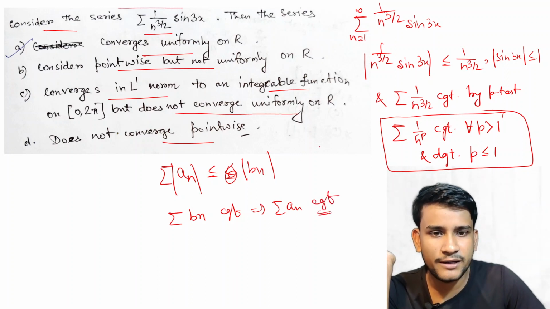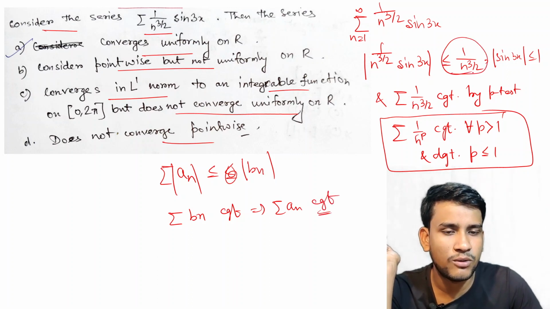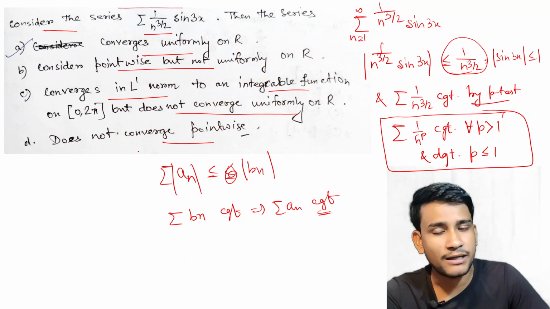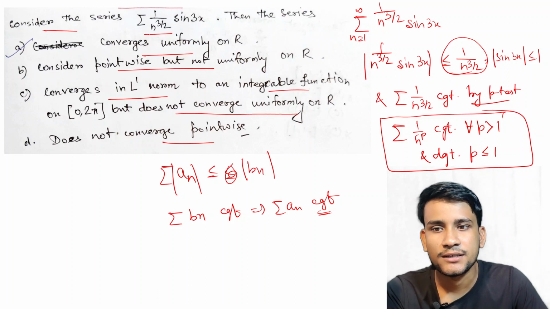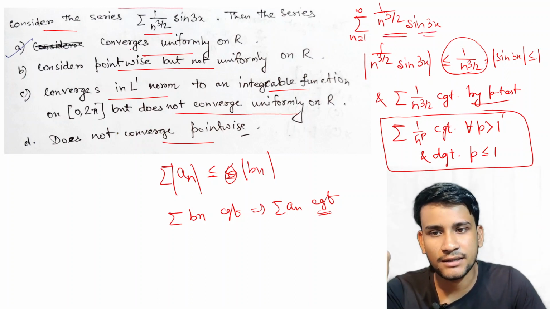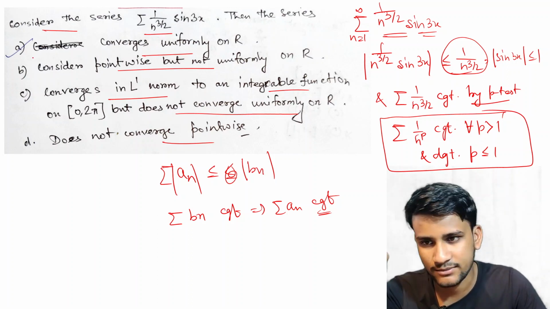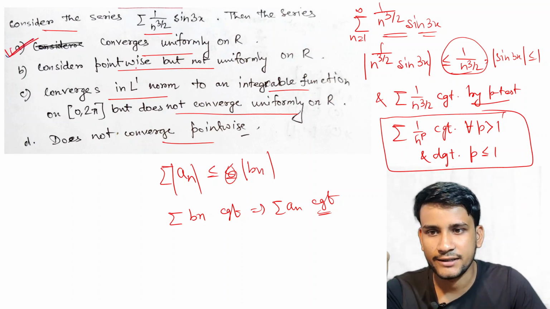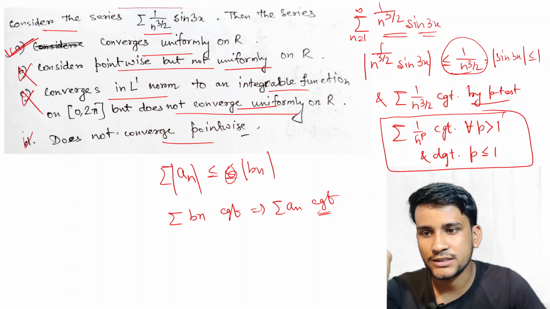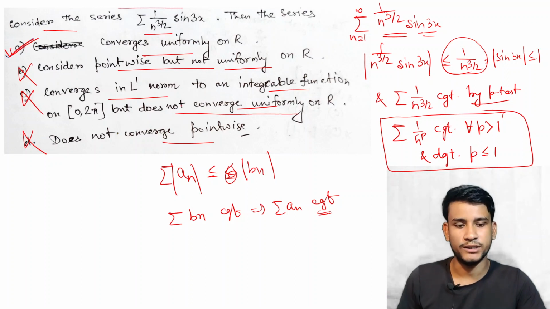Here summation bn means summation 1 by n to the power 3 by 2, which converges. So by the comparison test we can say that the series 1 by n to the power 3 by 2 sin 3x converges uniformly for all x belonging to R. So option A is correct. Now converges pointwise but not uniformly, no. Not converges, no. Uniform means obviously pointwise.